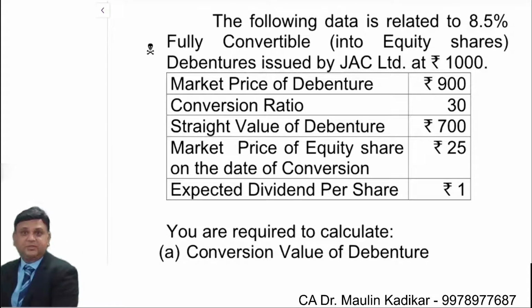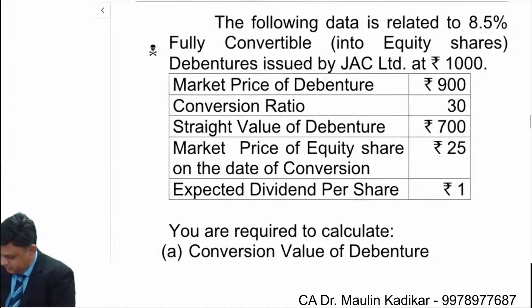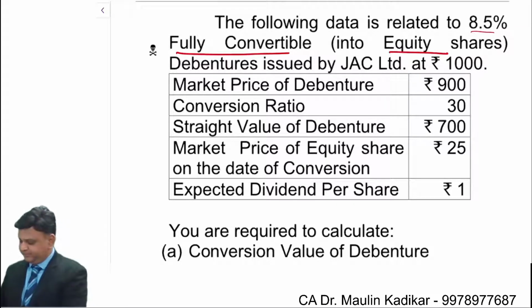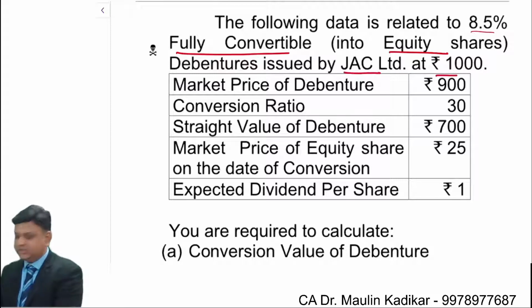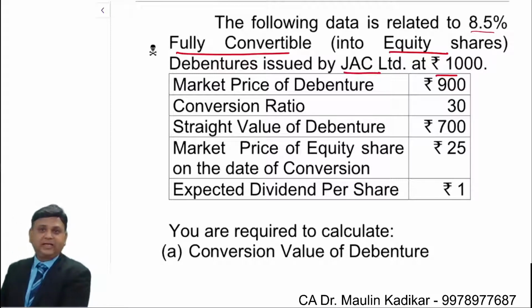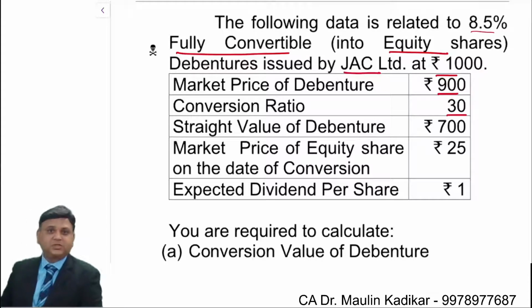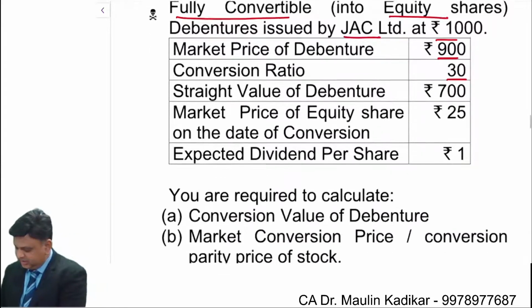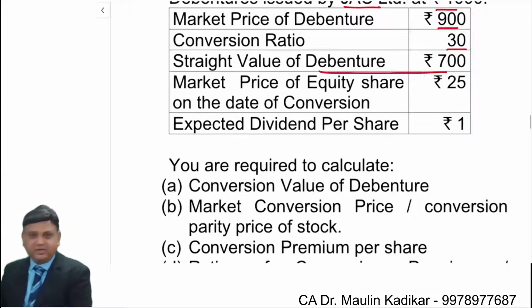I'm reading the question from the beginning. The following data is related to 8.5% fully convertible debentures into equity shares issued by a company called JAC Limited at the rate of rupees 1000. Market price is rupees 900. Conversion ratio is 30. Straight value of the debenture is 700.